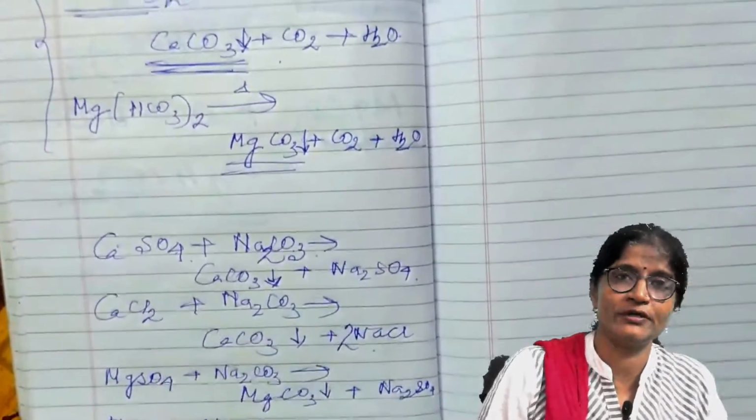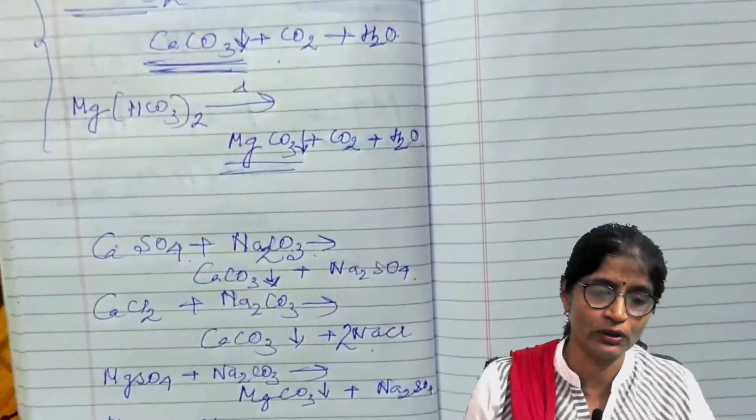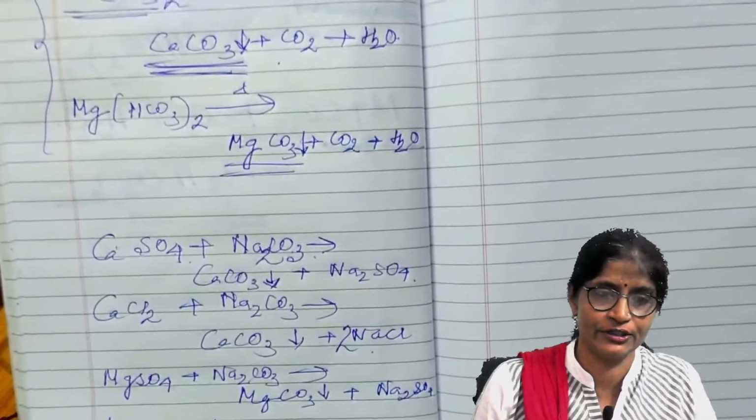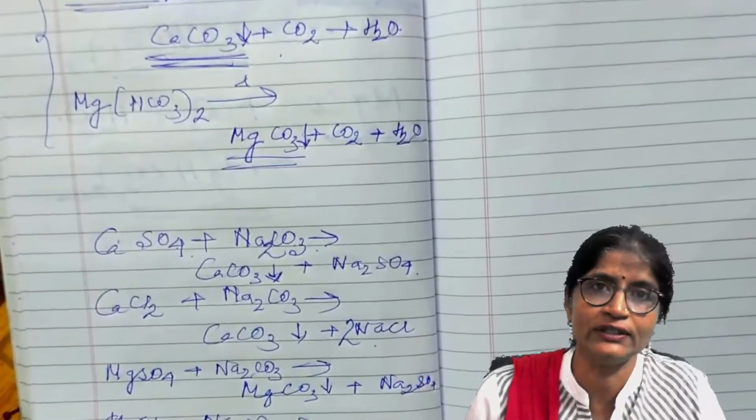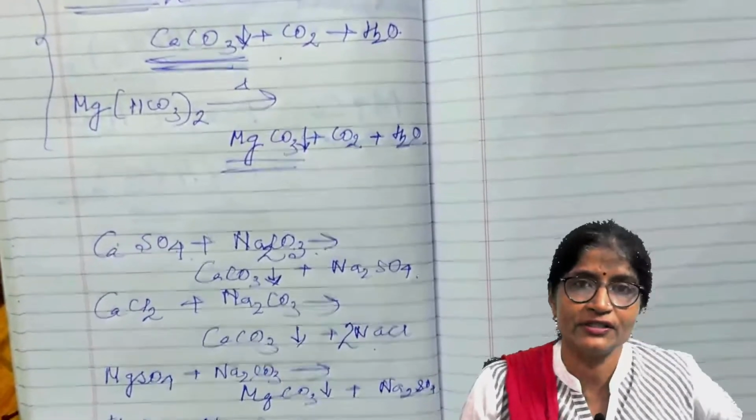These insoluble precipitates can be removed from the water by filtration. Whatever water is obtained is the soft water, and that can easily lather with soap.